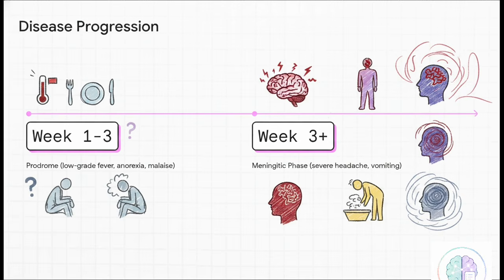Patients show up with super nonspecific symptoms. A low-grade fever is the most common, maybe some loss of appetite, just general malaise and fatigue. Honestly, it is so easy to misdiagnose early on. But once you hit week 3, boom, it aggressively shifts into the meningitic phase. This is where you see the severe headache, the vomiting, altered consciousness, and meningismus, which is that incredibly stiff neck caused by your body reacting to inflamed membranes.